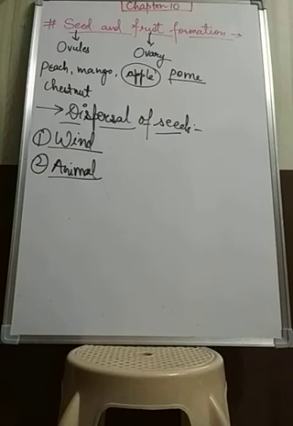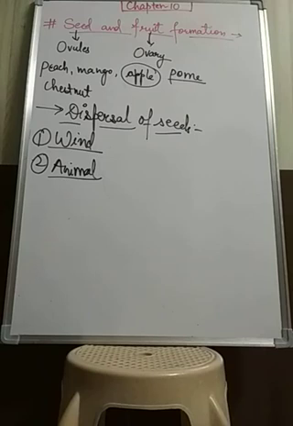And the fleshy seeds, meaning the seeds which are enclosed in fleshy fruits, are dispersed through the feces of animals. Whenever an animal eats the fruit, along with the fruit it can easily eat the seeds, and when they pass through the feces, or when they excrete unwanted material from their body, they can easily disperse the seeds to different areas.